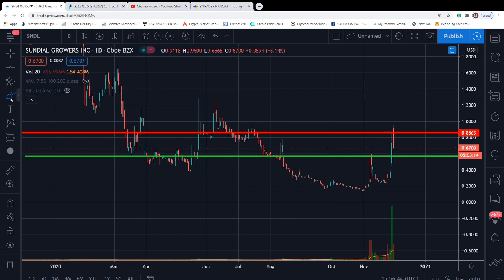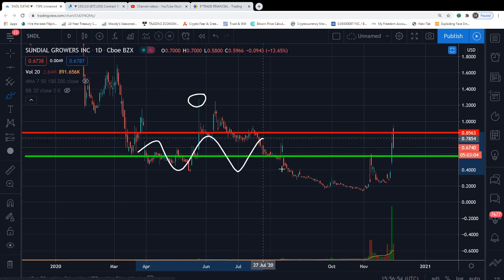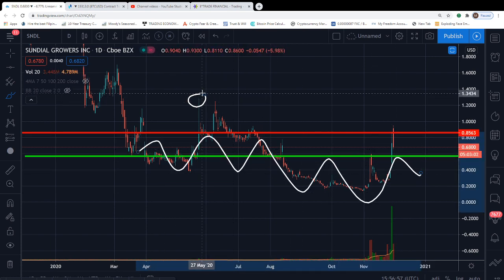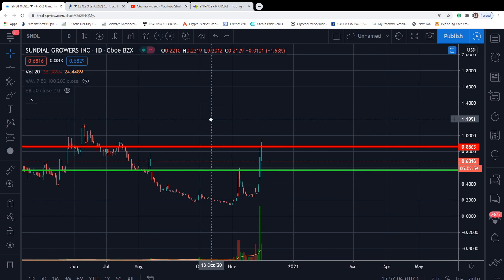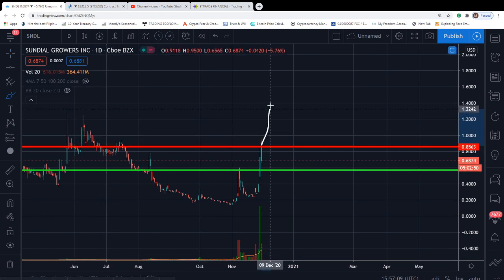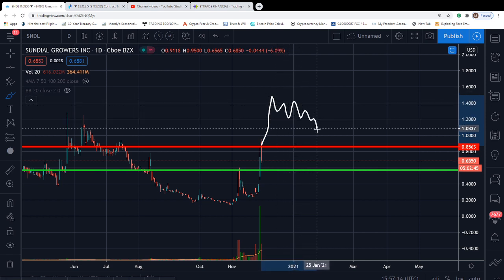The high that the SNDL symbol needs to make in order to turn this downtrend into an uptrend, and put arguably a sideways consolidation that it is currently within into a true uptrend, would be to break above the $1.28 level and potentially get rejected from that level and just solidify the previous resistance level as support. So that would look something like, let's just say it blasts off again for those who are still bullish in the market. It blasts off up to like, I don't know, $1.40. It gets rejected. It forms some sort of bullish formation, falling wedge. It potentially goes all the way back down to 85 cents, bounce there.